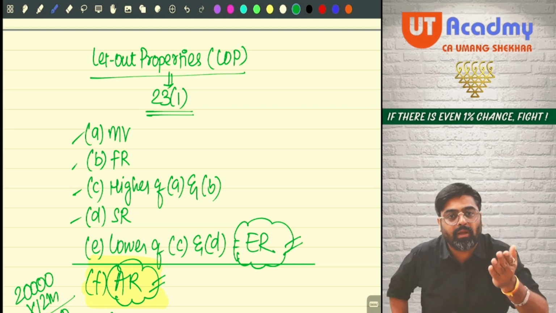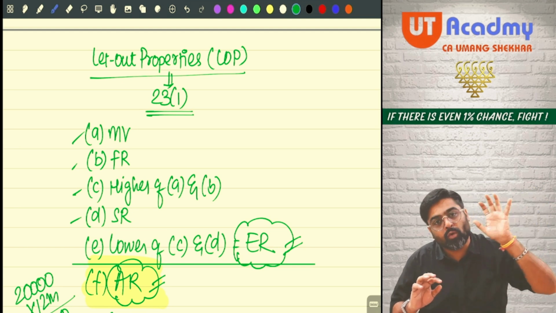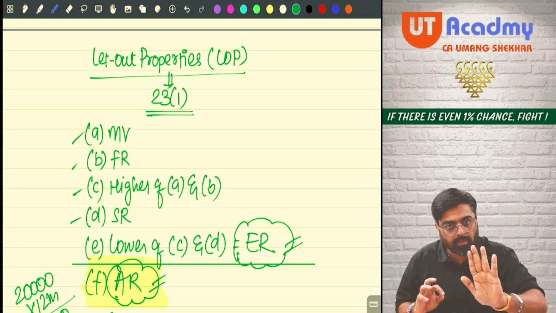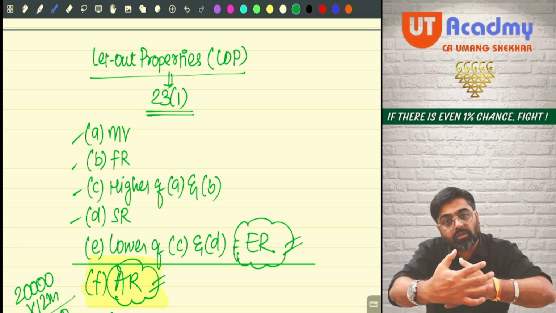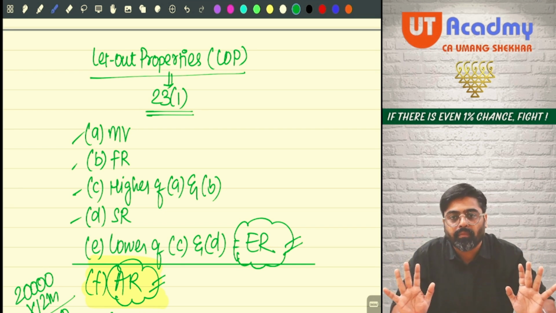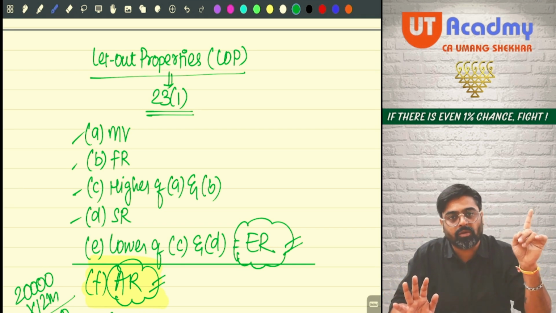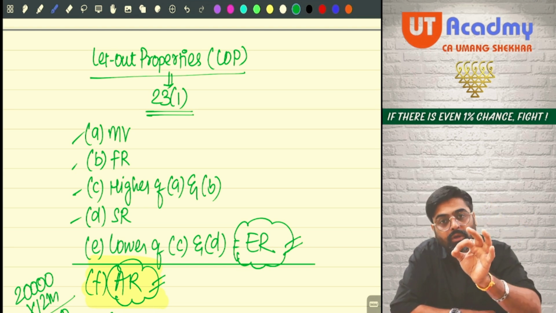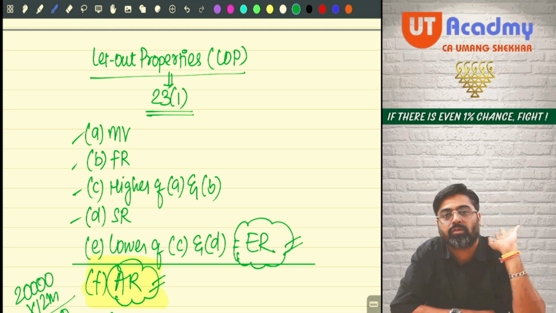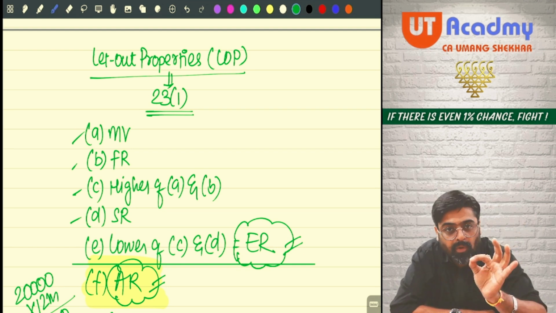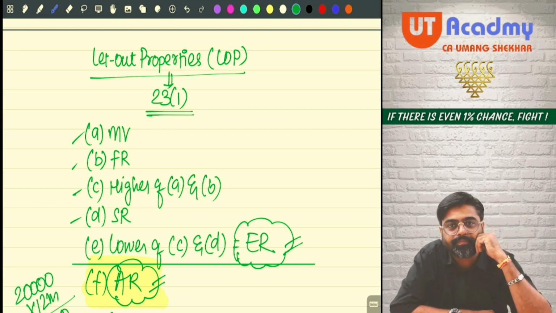So what is municipal value? Municipal value is nothing but, according to the municipality, the local authority under whose jurisdiction your property falls, the total benefit value of your property for the full year. So according to the municipality, your property can give you this much benefit. On this, you are supposed to pay this much municipal tax. So first, reliance will be put on that municipal value.